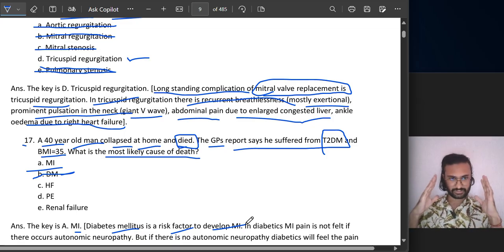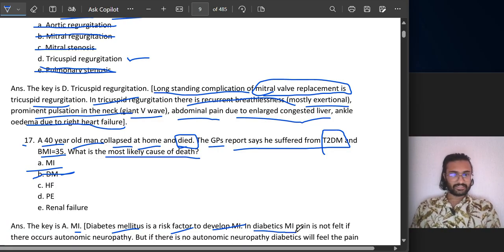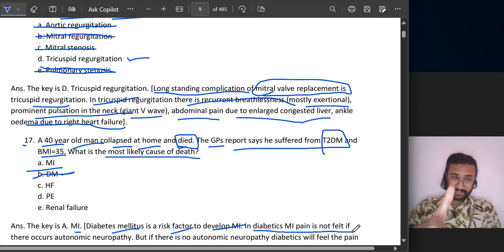A patient comes and says I have diabetes, they are at high risk of getting MI, myocardial infarction. In diabetes, MI pain is not felt. Wow, this is the point why they don't get to know that they are dying.